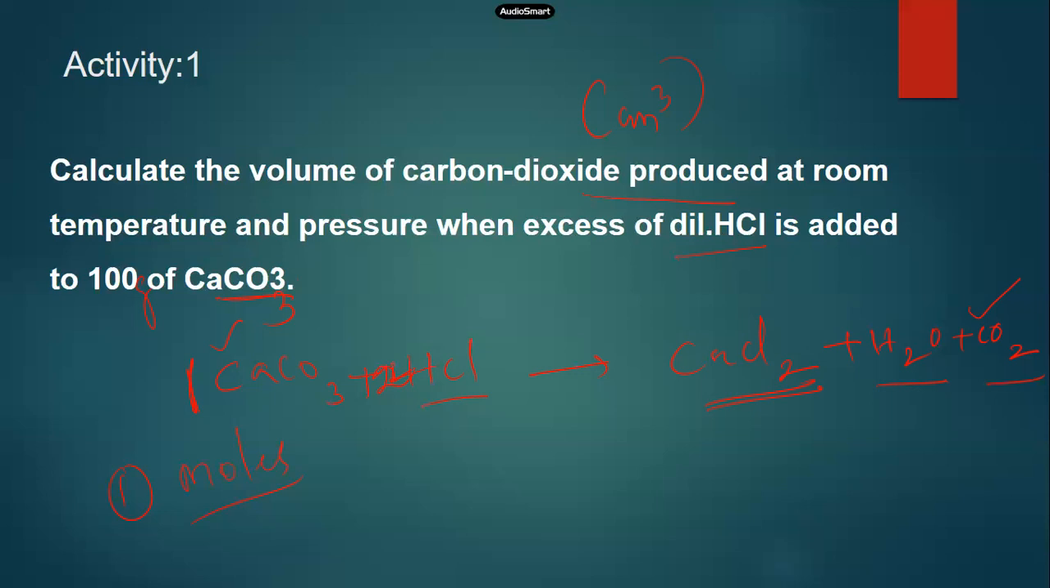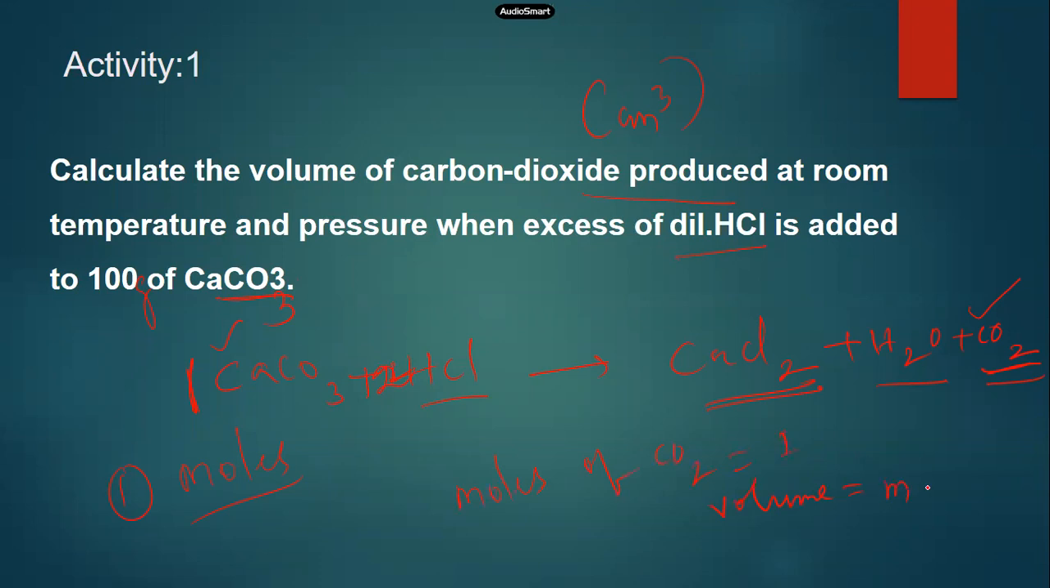So now 1 is producing 1. So you got 1 mole of carbon dioxide. Yes, sir. Now things are easy for you. You got the moles of carbon dioxide, moles of CO2 is equal to 1. Then volume is equal to, what is the formula? Volume is equal to?